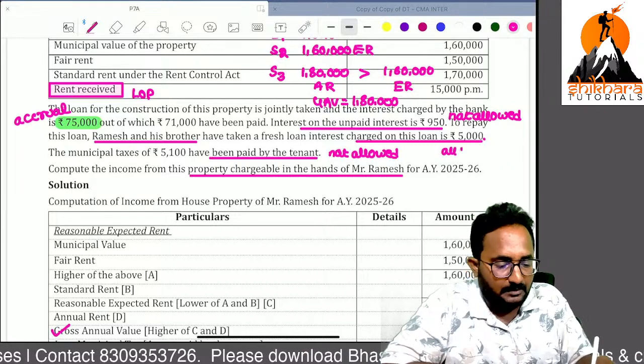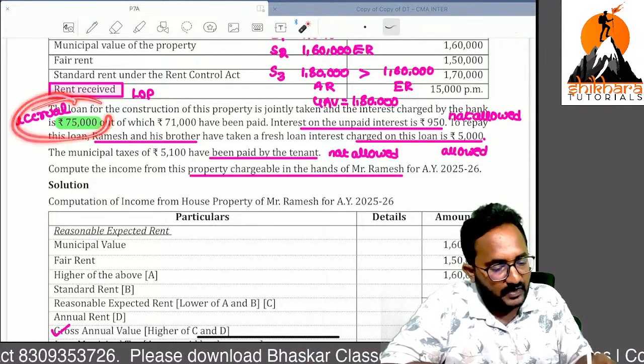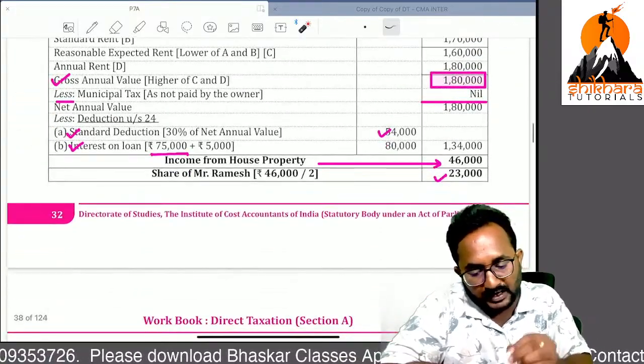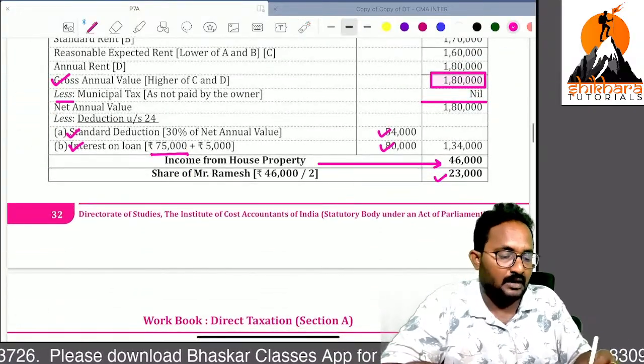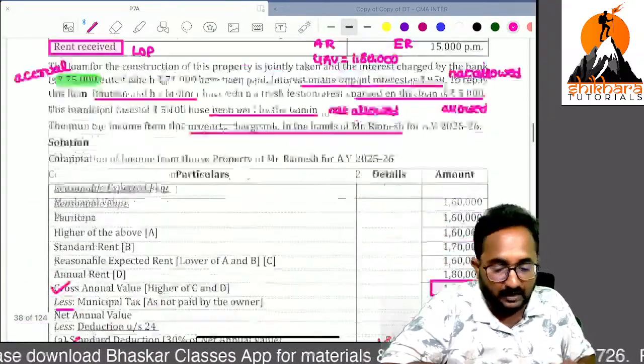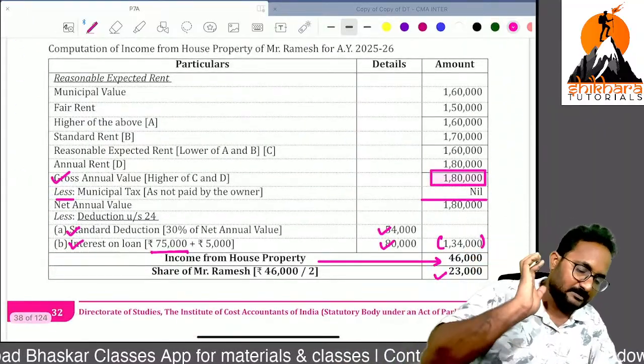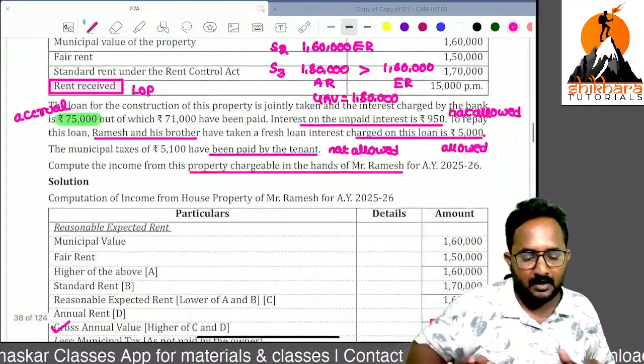Can you tell me now, total interest allowed is 75 plus 5, 80,000. After removing these two deductions, 46,000 is the income from this owned property. Share is nothing but what? 50%.